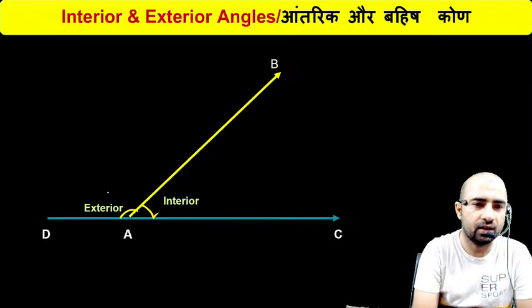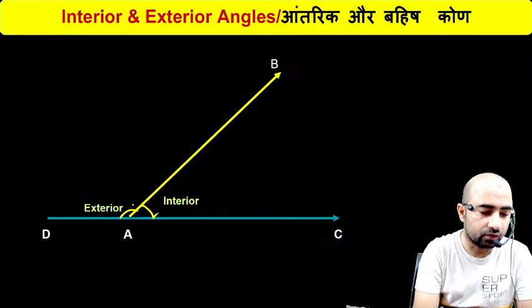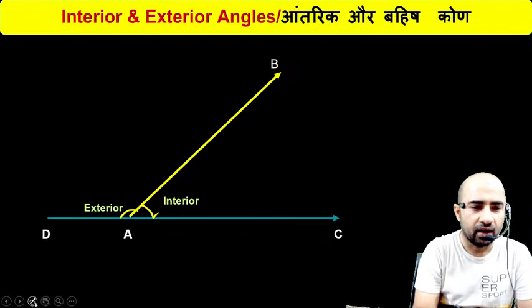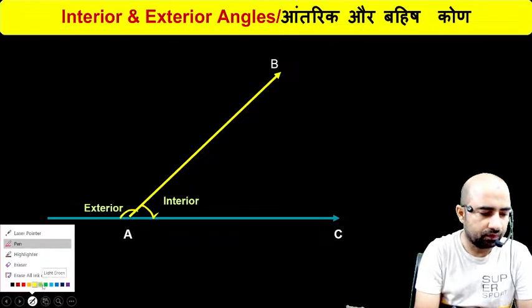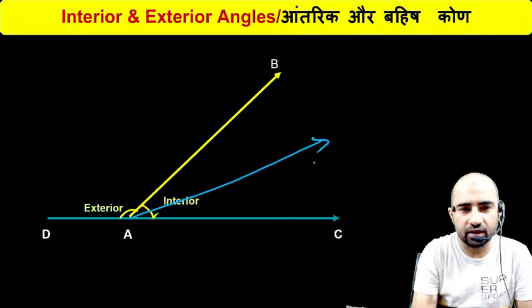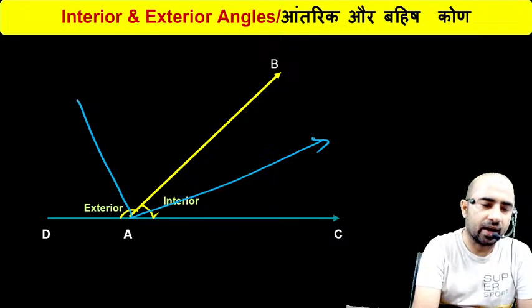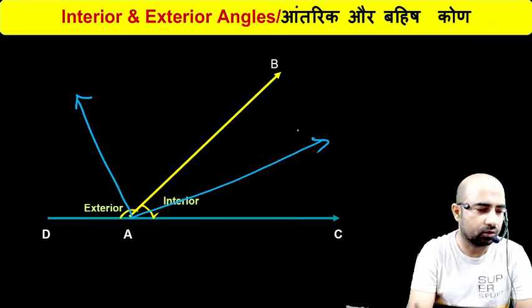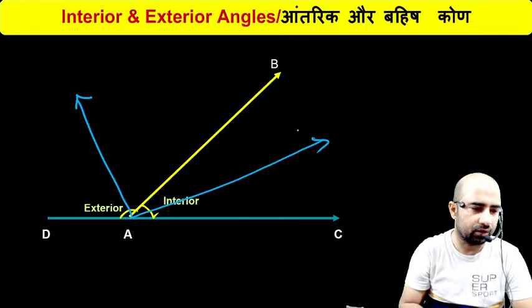The concept is saying that this is the angle bisector of the interior angle, and this is the angle bisector of the exterior angle.